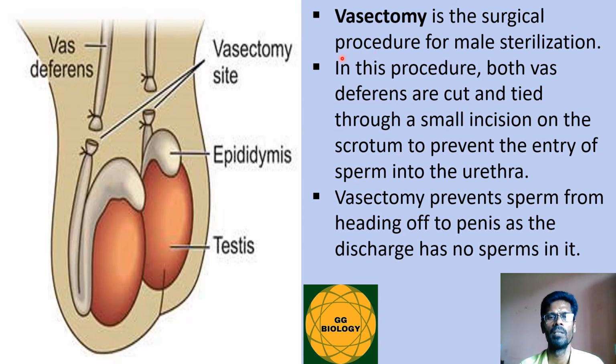Vasectomy is the permanent birth control method for human males. In this procedure, both vas deferens are cut and tied through a small incision on the scrotum to prevent the entry of the sperm into the urethra. This is the vas deferens. Both are cut at this juncture and tied, so the entry of the sperms is prevented. Vasectomy prevents sperm from heading to the penis, as the discharge has no sperms in it. Such a surgery is usually called vasectomy.